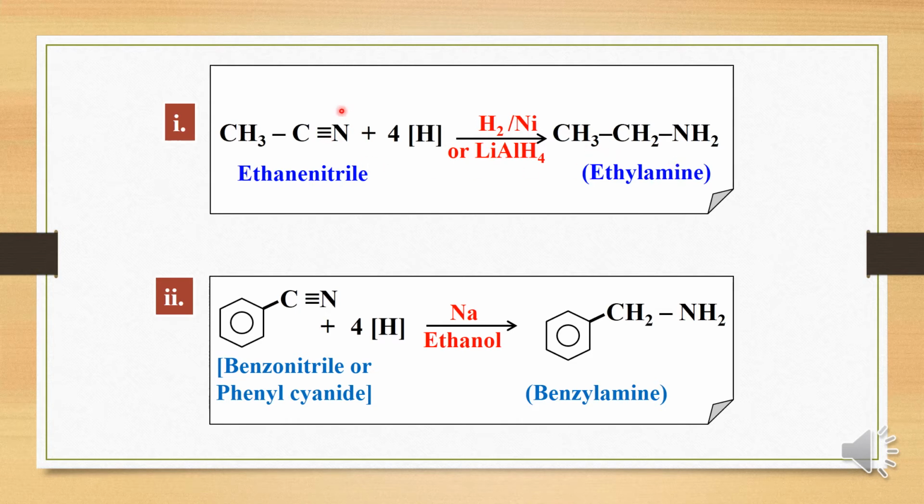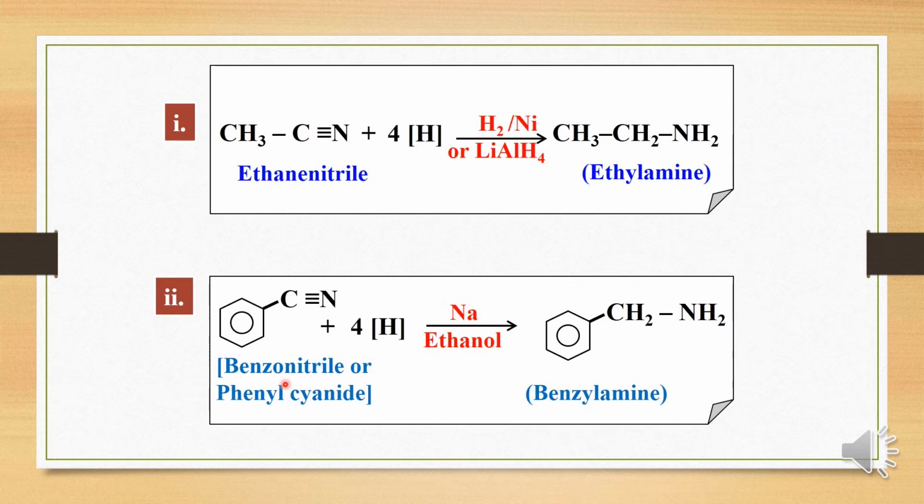So here C triple bond N is a nitrile group which is converted into CH2. Similarly, this is called an arylalkyl amine. So this is an aryl group, benzene ring, and CH2 is called an alkyl group, which is connected by NH2. So this molecule is called an arylalkyl amine.